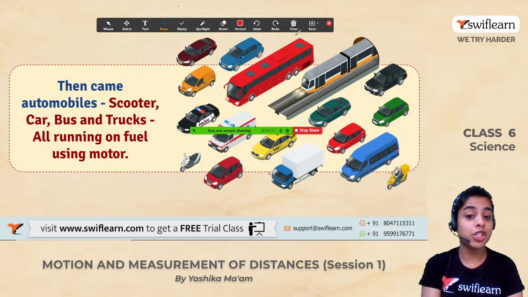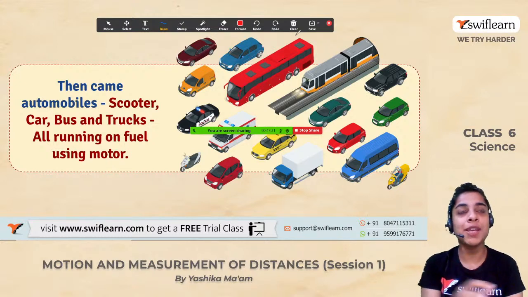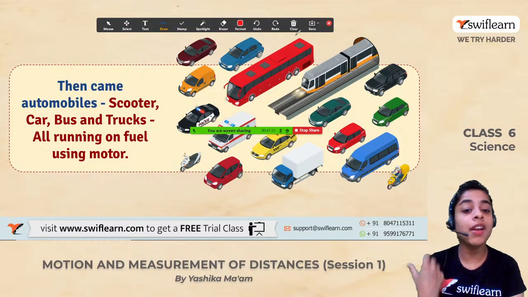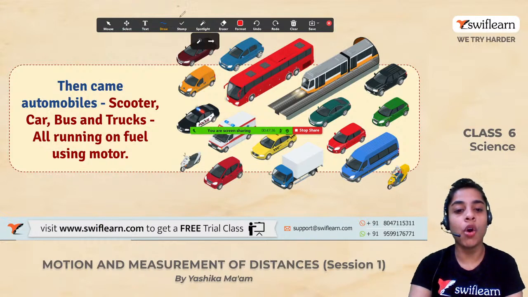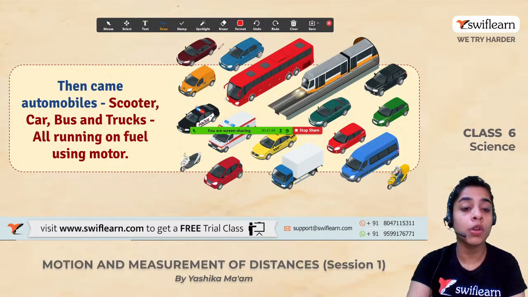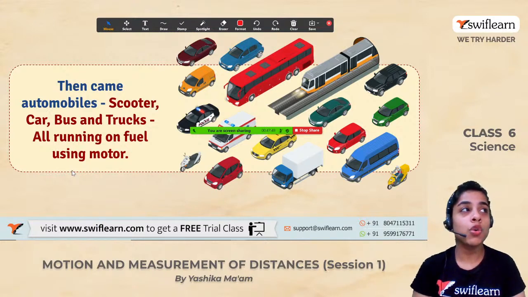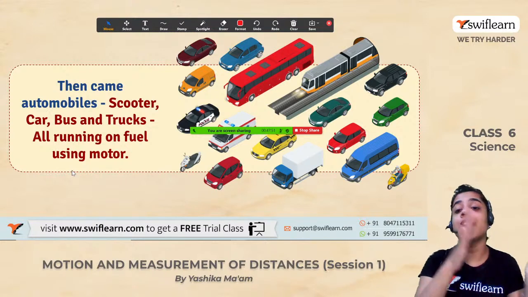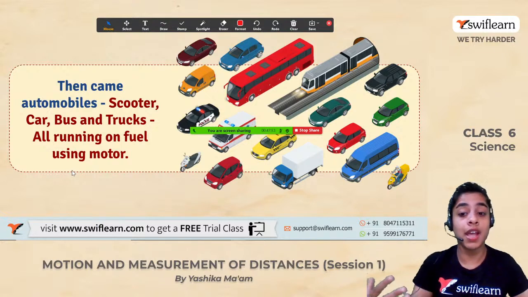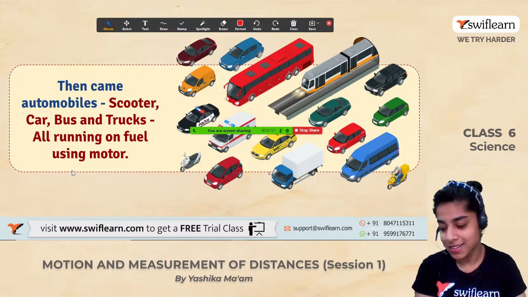You also need energy to work, study and play. So food is your fuel, right? Food keeps you going. Food keeps you energetic. Similarly, हमारे automobiles, हमारे जो vehicles हैं, वो भी किस पर चलते हैं? They also survive on fuel and they have a motor on them. So did you see the evolution of transport? So interesting. कहाँ से कहाँ तक हम आ गए, and this has been quite a great and long journey for us, right?